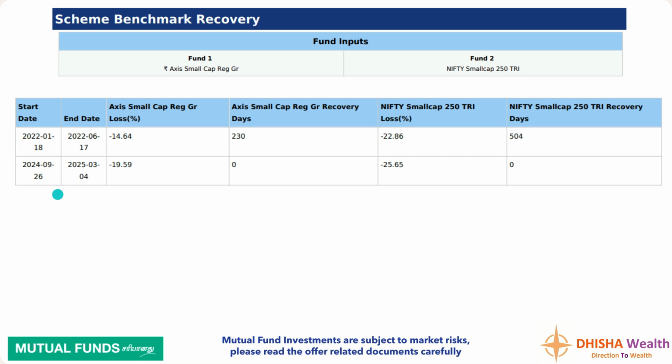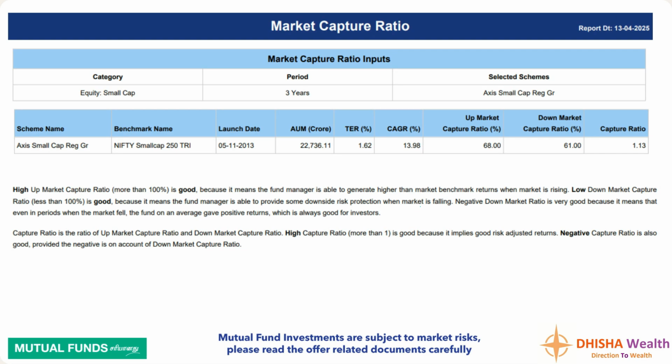And the latest, on 26 September 2024, Axis Small Cap has given a return of negative 19.59%, whereas the benchmark has given negative 25.65%, and we are yet to see the recovery phase.